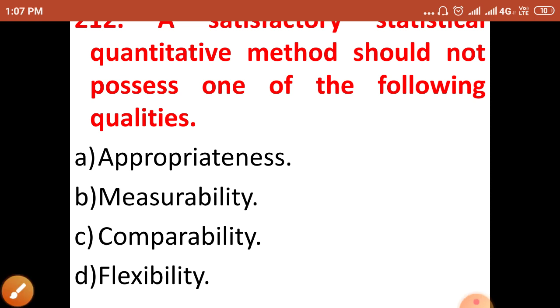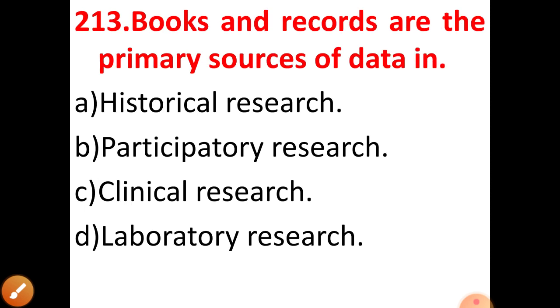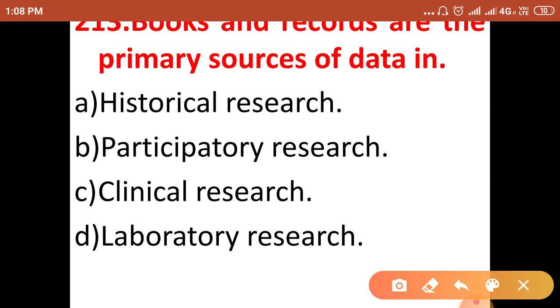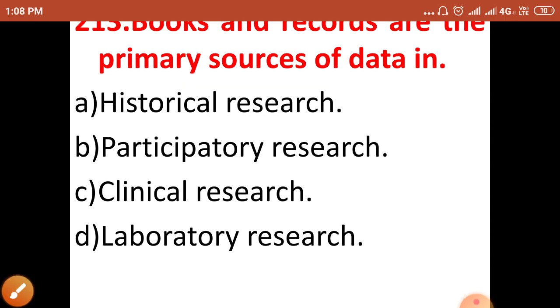See, the next question is, books and records are the primary sources of data. Here the options are historical research, participatory research, clinical research, and laboratory research. So books and records are the primary sources of data in historical research. Okay, so option A is the correct answer.